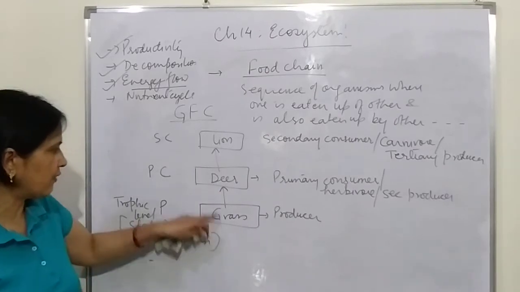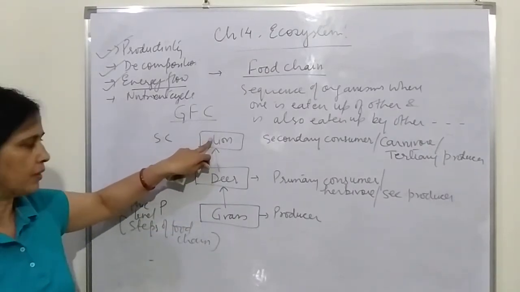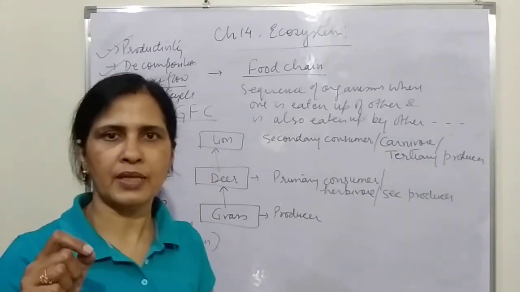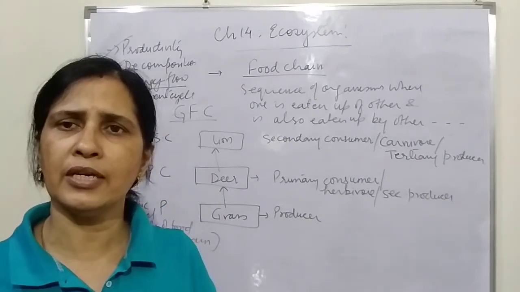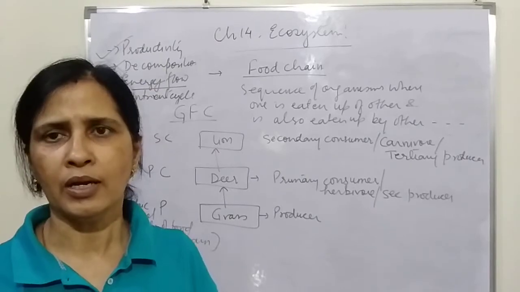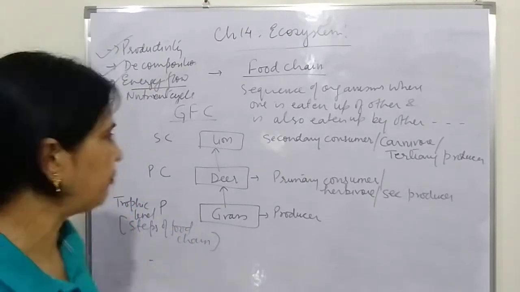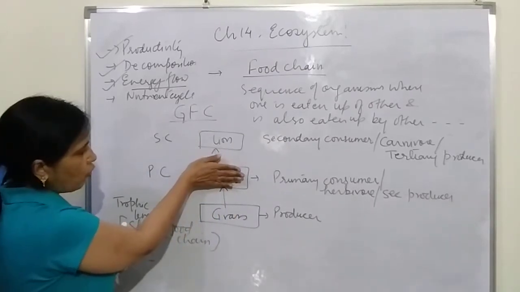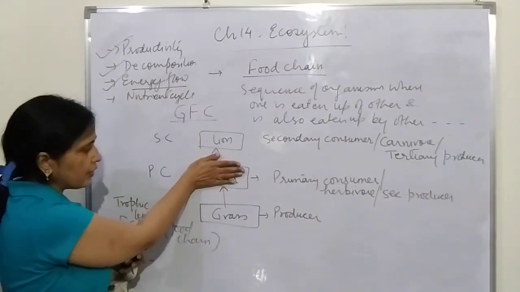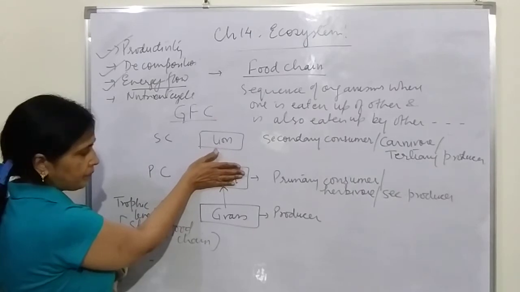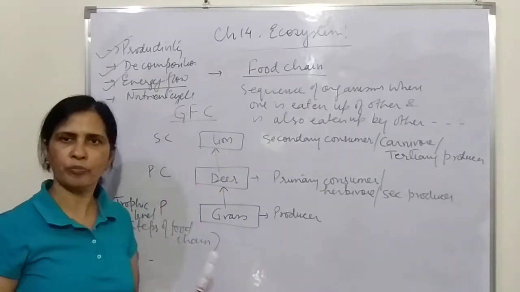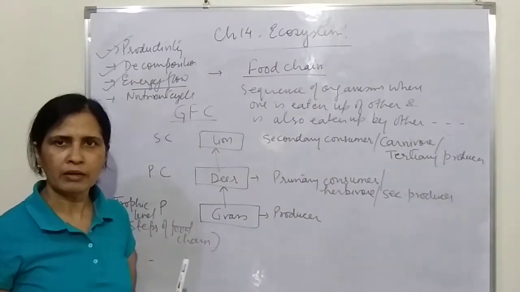So this is the first trophic level, this is the second trophic level, this is the third trophic level. But what we observe in nature is that these food chains do not exist all alone. They cannot exist all alone. For example, in this particular food chain, if I remove all the deer, what is going to happen? The lion will die, and the grass will all grow. There will be a lot of competition. Since they are not being eaten up, gradually they will also die.